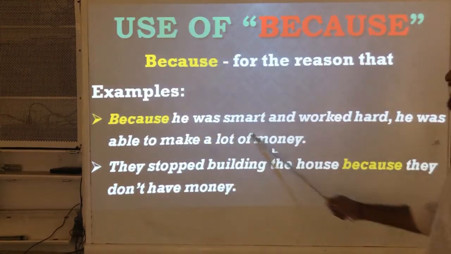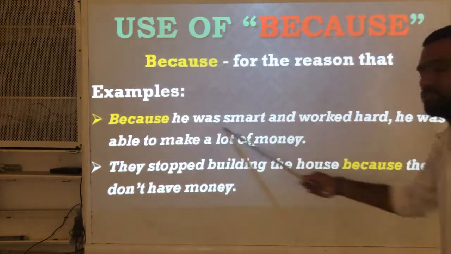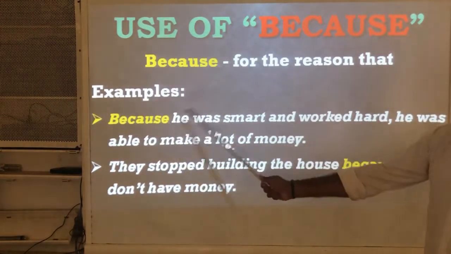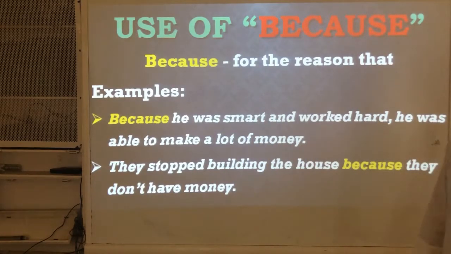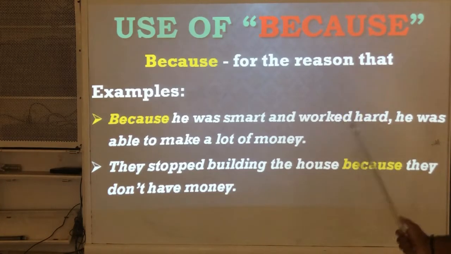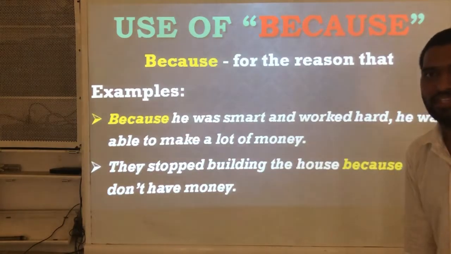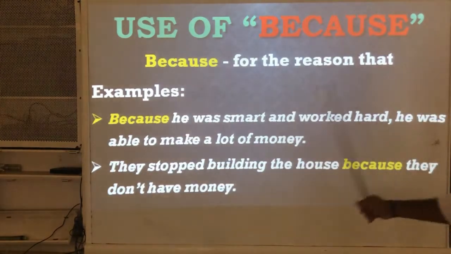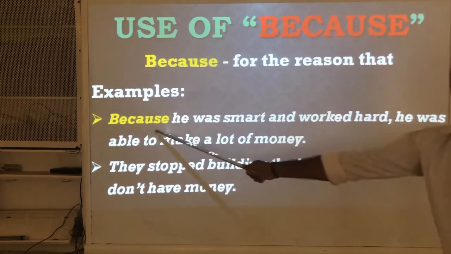This is the reason for this result. Because he was smart and worked hard means he is very talented as well as very hardworking. So that is why he was able to make a lot of money. To tell the reason, we use because.